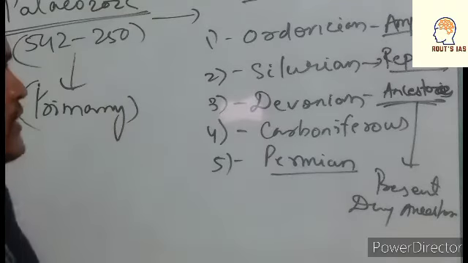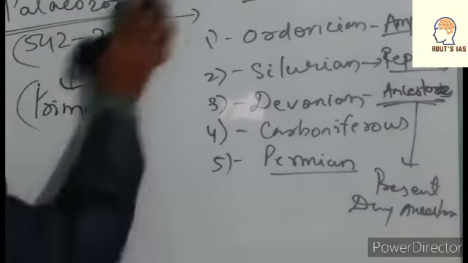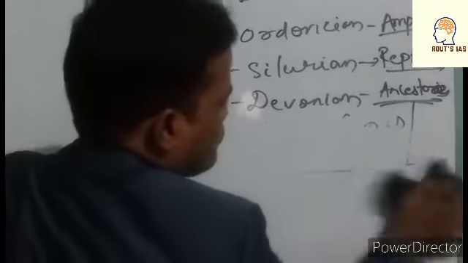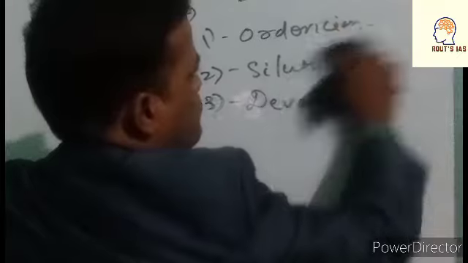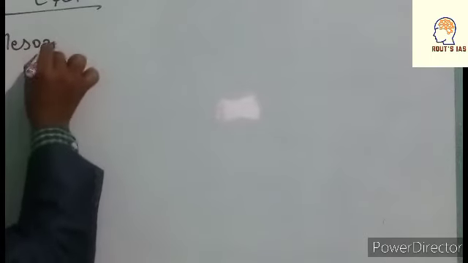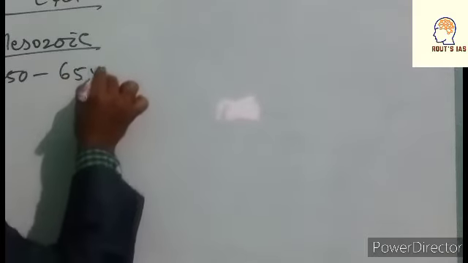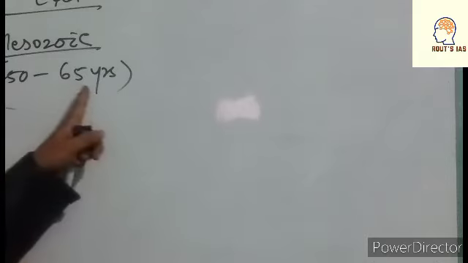Now let us talk about the Mesozoic era. This belongs to 250 to 65 million years ago.